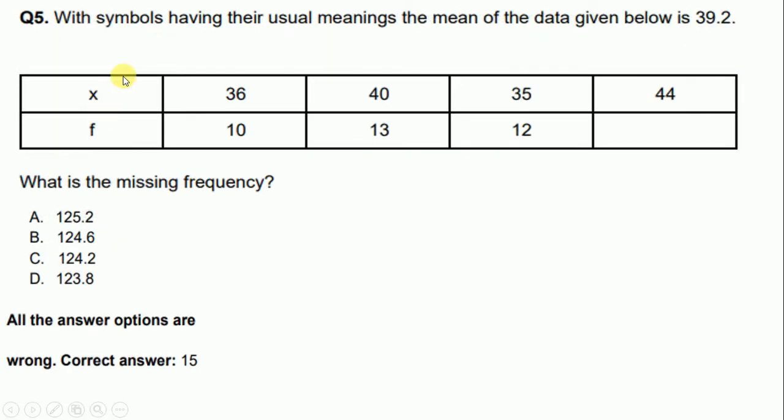Now question 5th. With the symbols having their usual meanings, the mean of the data given below is 39.2. So this is the frequency of given data in this column. So what is the missing frequency? So the correct answer is 15.